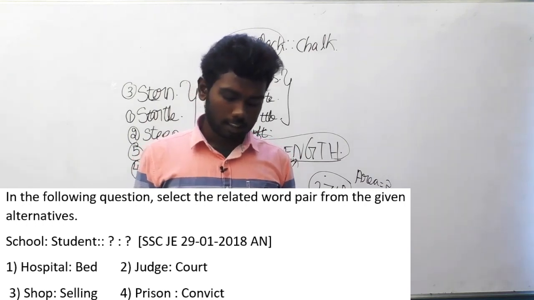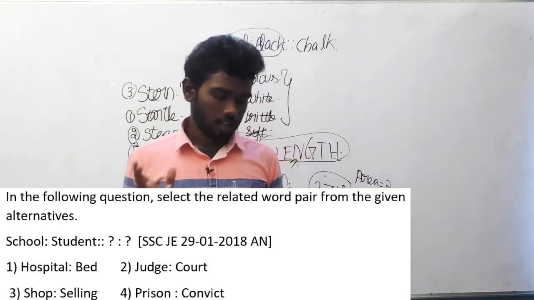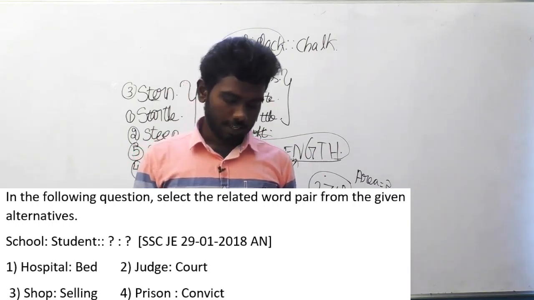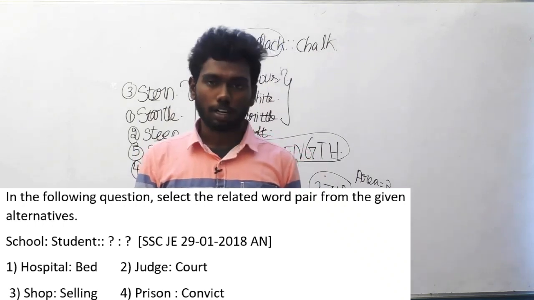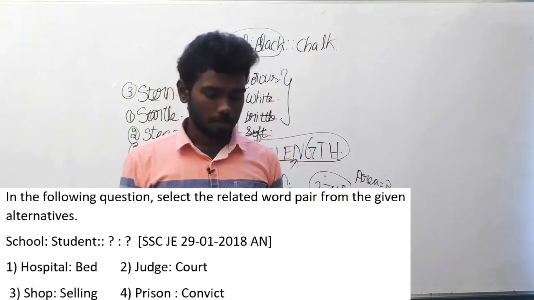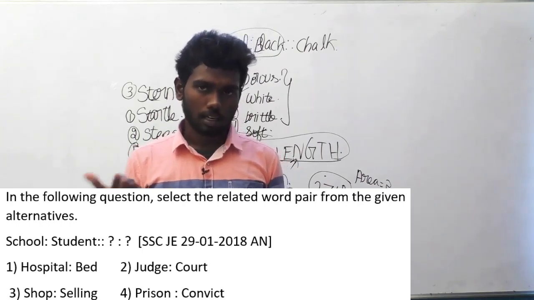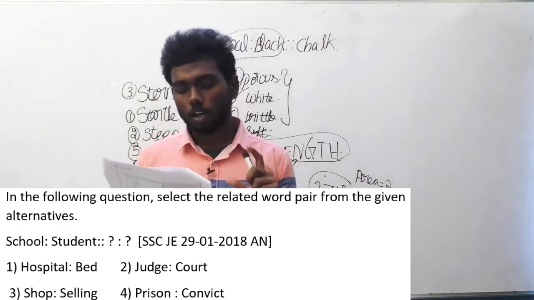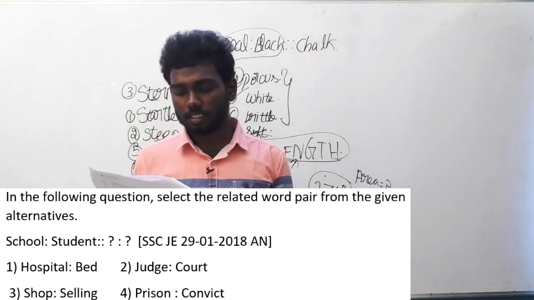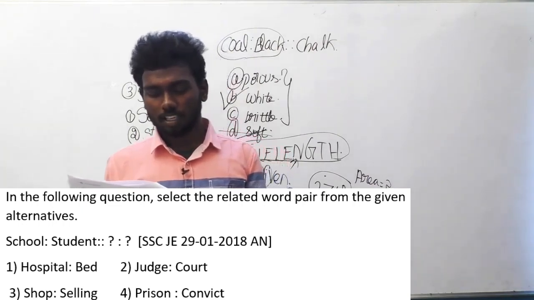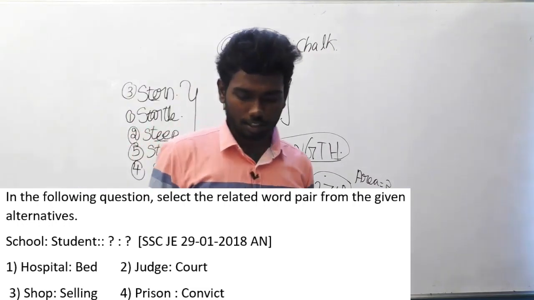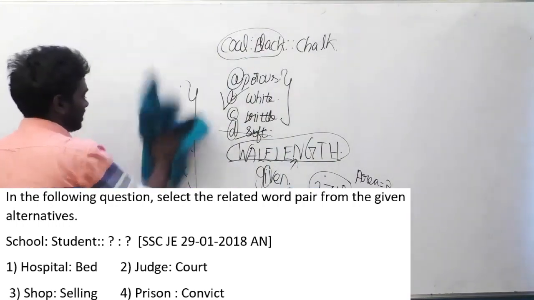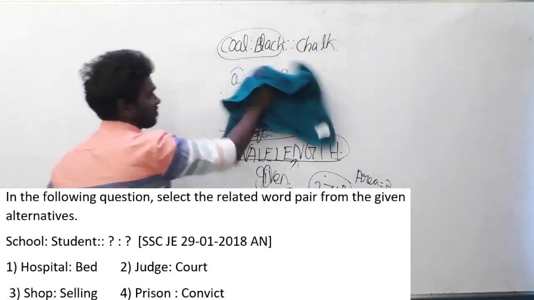This question is asked in SSC JEE 29th January 2018, afternoon session, the same paper. In the following question, select the related word pair from the given alternatives. There is a given alternative there. We have to find the related pair for that question. Option A, hospital is to bed. Option B, judge is to court. Option C, shop is to selling. Option D, prison is to convict. Actually, I have to explain this question. This is a really funny question.